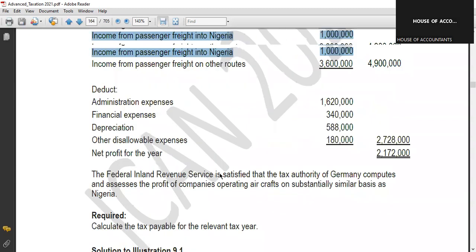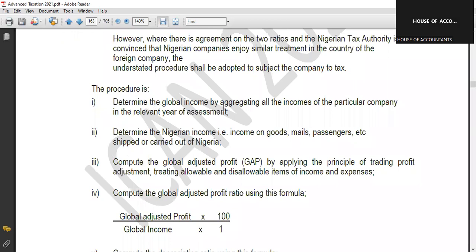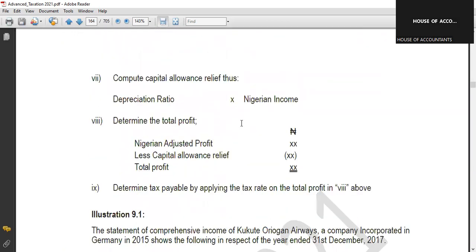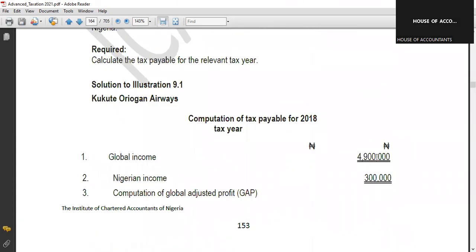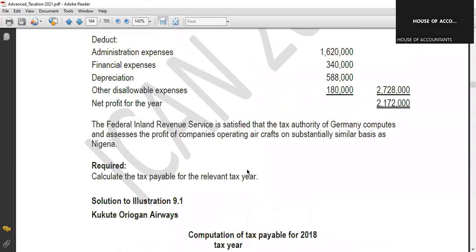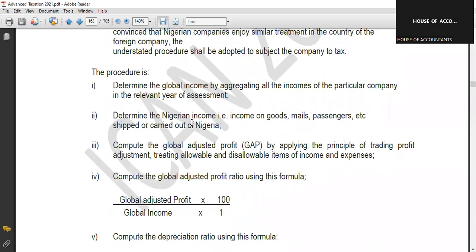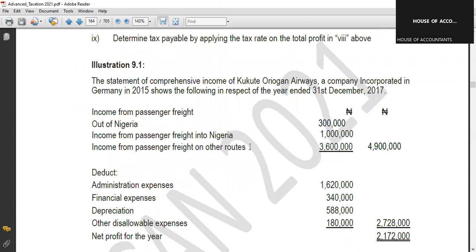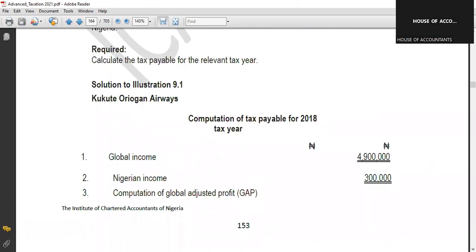So what is the first step according to this? The first thing is determine the global income. What is the global income? From here, the global income is 4.9. This is the global income. It's step by step, adding all the various revenues together. What is the second stage? The second one says, determine the Nigerian income. What is the Nigerian income? From this question, it is out of Nigeria, which is 300. So 300 is the income out of Nigeria here.